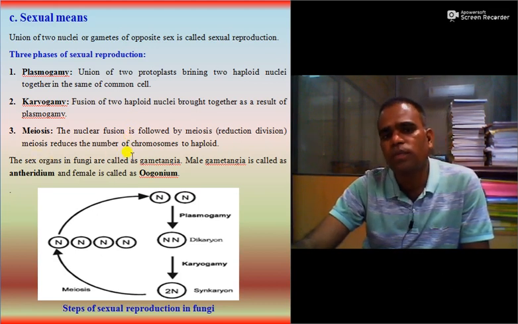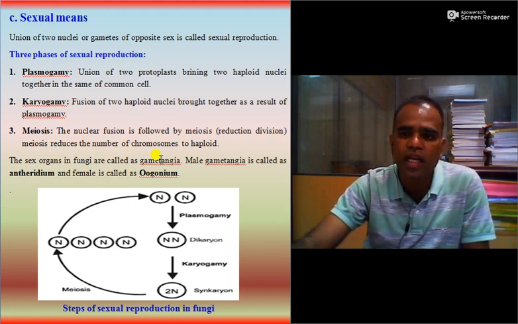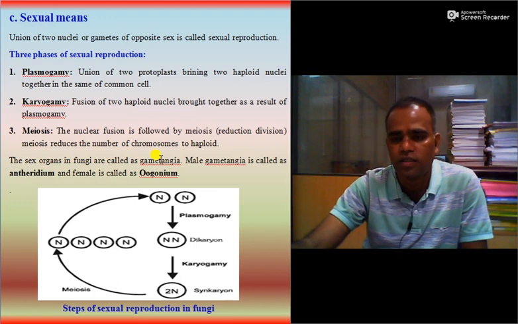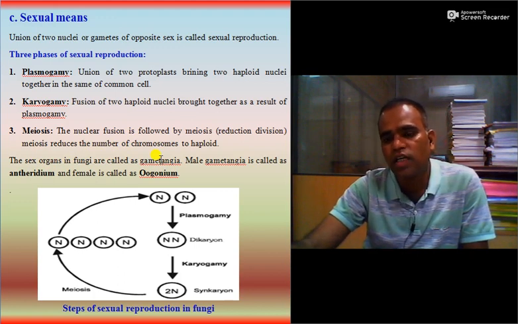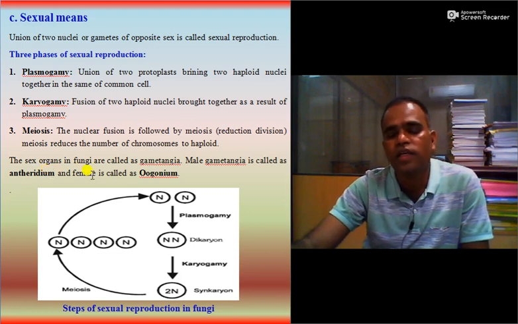The sex organs in fungi are called gametangia. So these gametangia are male gametangia and female gametangia. And male gametangia is generally called antheridium, while female gametangia is generally called oogonia. So you must keep this in mind.